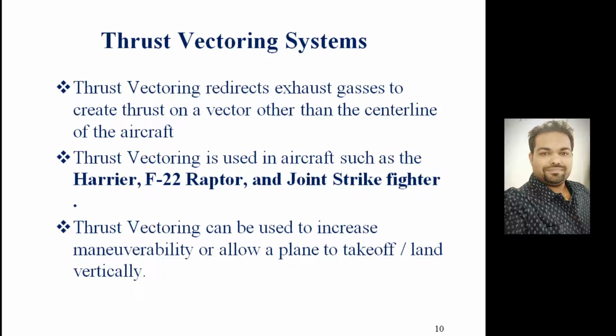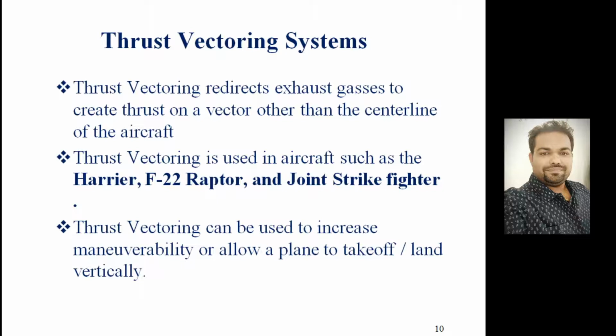All right, but this thrust vectoring system is automatically controllable, right? Our automatic computer system can control it, but thrust reversal is basically manually operated, where the pilot has to give the input via the control stick. But here it is basically a computer operated system, so chances of mistakes will be less in thrust vectoring systems compared to the thrust reversal system.